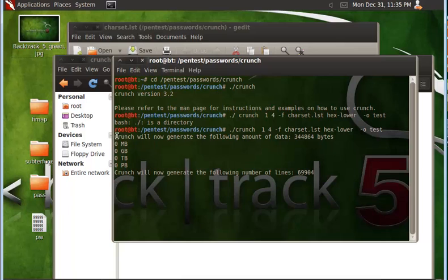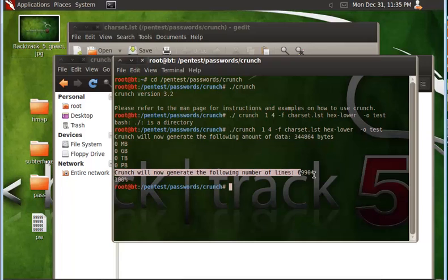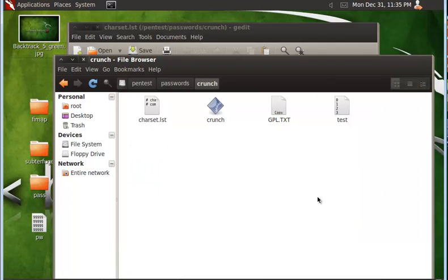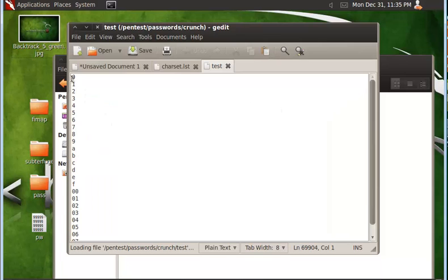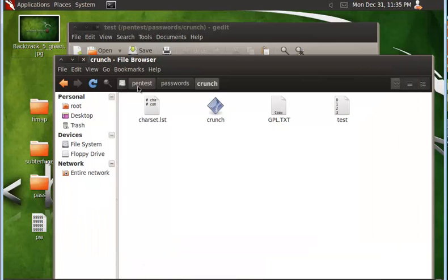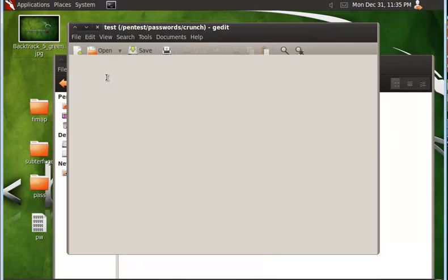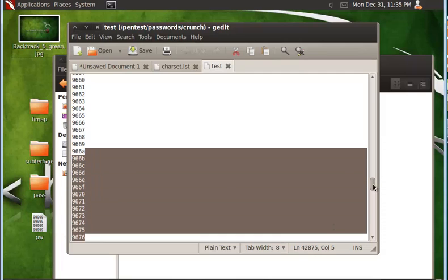Okay, here you will see crunch will generate the following data. Then you see the following number of lines, and it reaches 100%. So let's just go back and test. Here is the file we just created. Okay, starting from 0, so you can just go over here. It's taking time. Okay, you can see the 4 character is still going down.